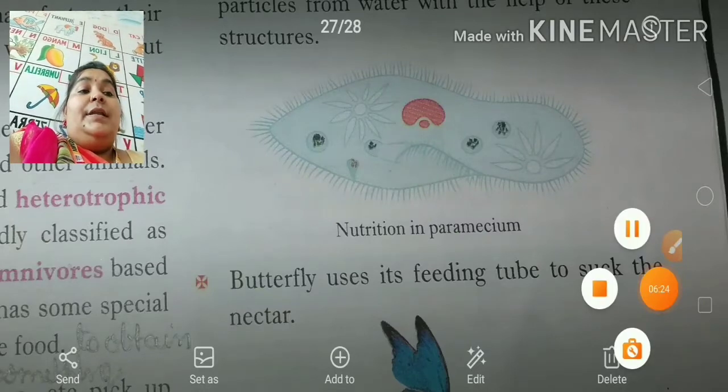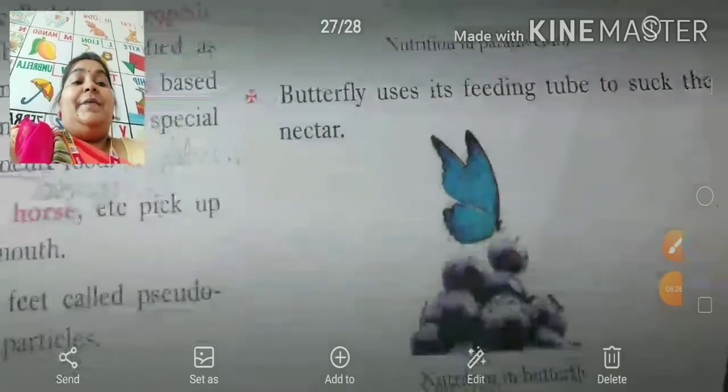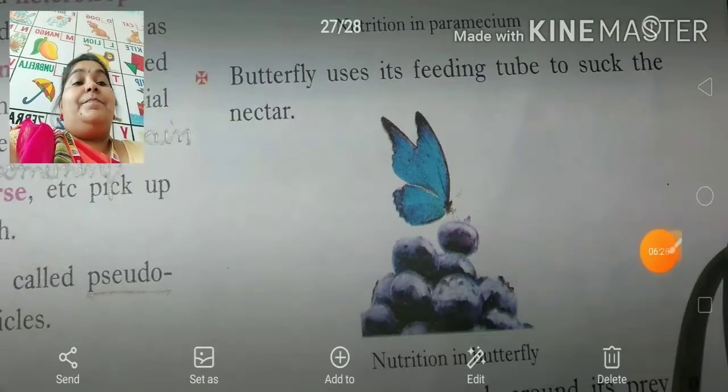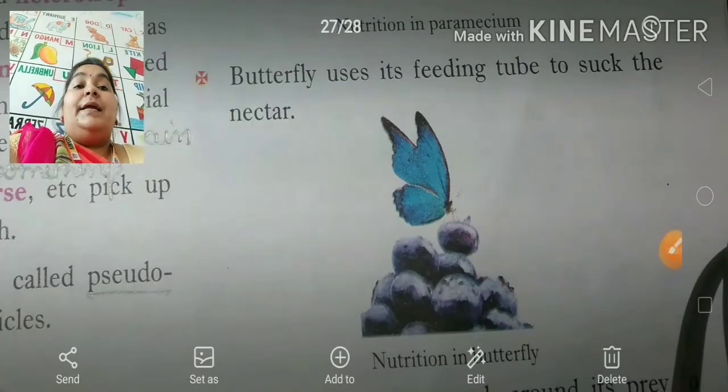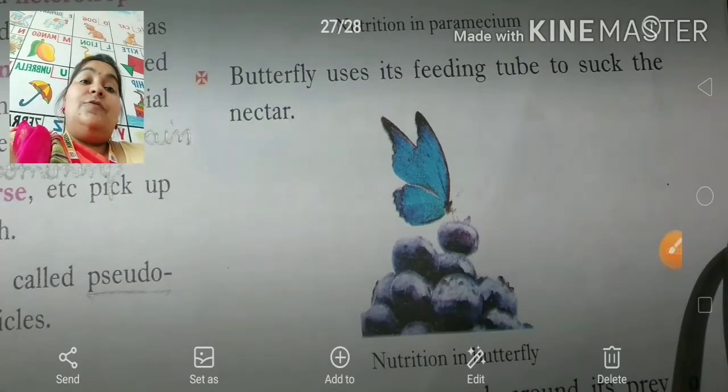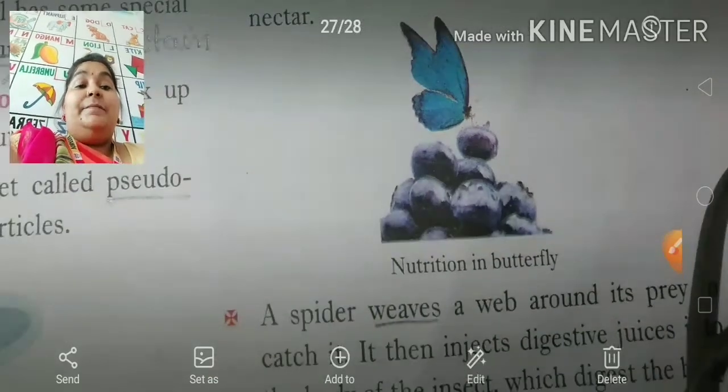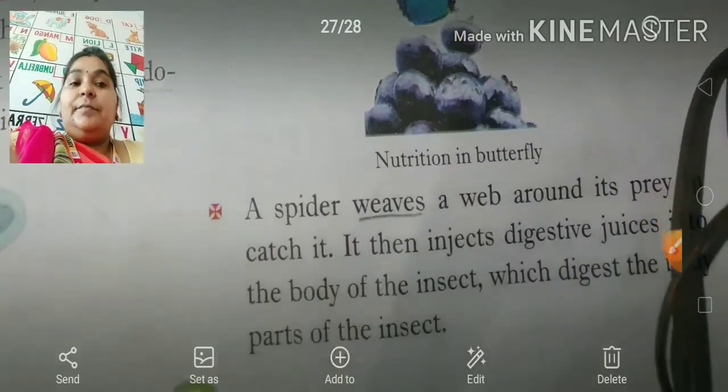Now the next is butterfly. Butterfly uses its feeding tube to suck the nectar of flowers.